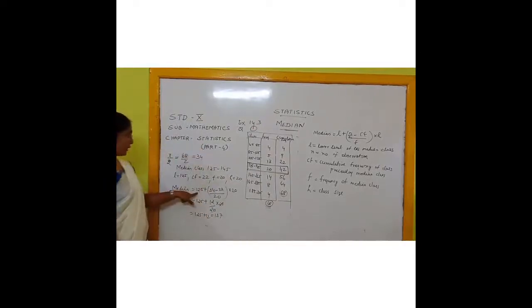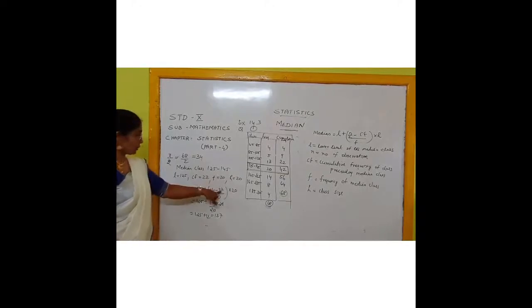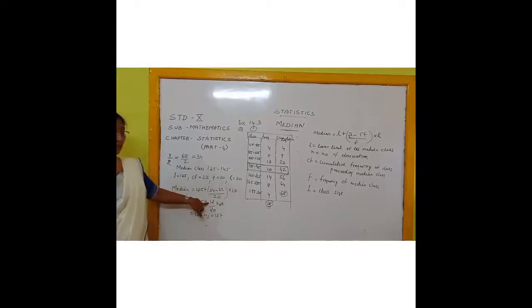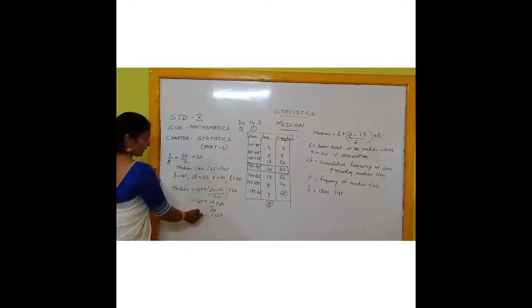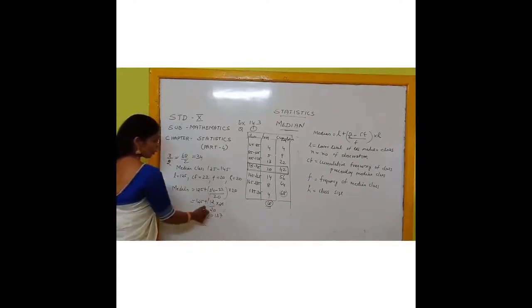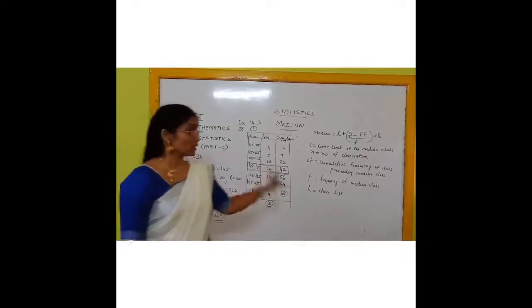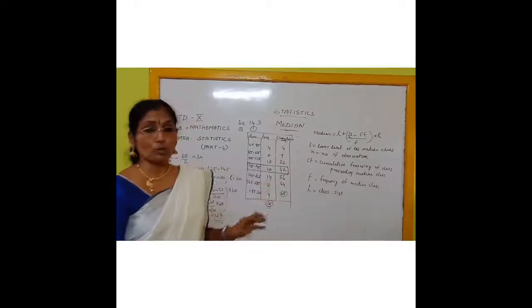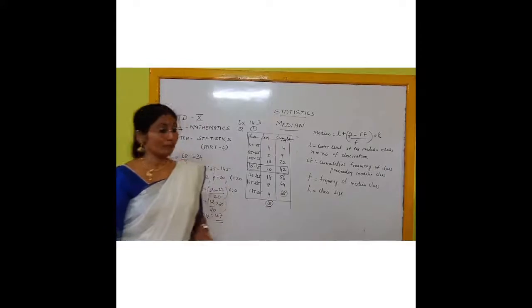Median is equal to L, 125, plus 34, where 34 is the answer of n by 2, minus CF, CF is equal to 22, divided by 20, into class size 20. So here 34 and 22, subtraction, you will get 12. 20 and 20 cancel. So what is the final answer you got? 125 plus 12 is equal to 137 units. Therefore the median of this frequency distribution table is 137.